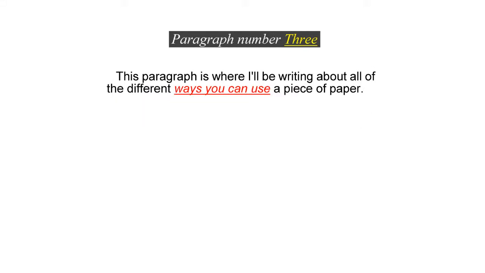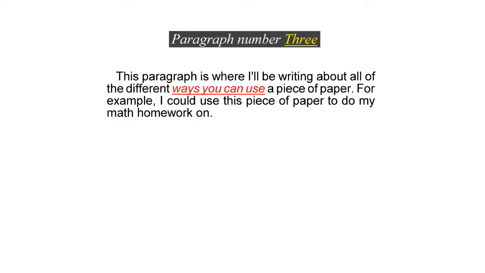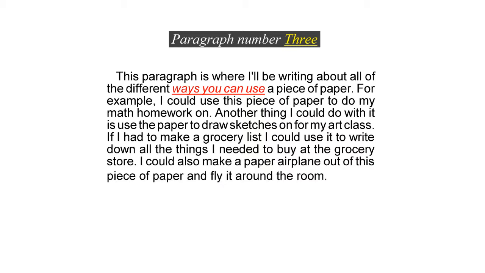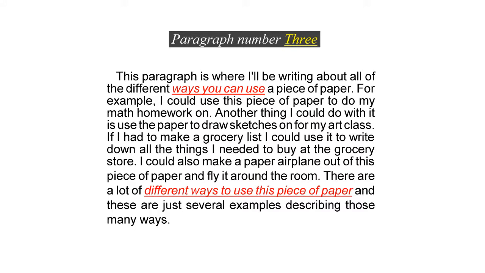The first sentence in the third paragraph is going to tell the reader that this paragraph is going to be about the second idea you stated in paragraph 1. That's why you have to rewrite that sentence here to let the reader know it's about that idea by restating it to introduce this paragraph. The next 2 or more sentences are going to be examples on this idea to explain it to the reader. You only write examples on this idea in this paragraph and nothing else here. The last sentence is where you briefly mention the ideas to let the reader know that you're finished with this paragraph. Remember, every paragraph has to have a conclusion sentence.